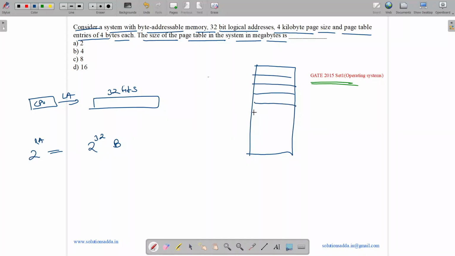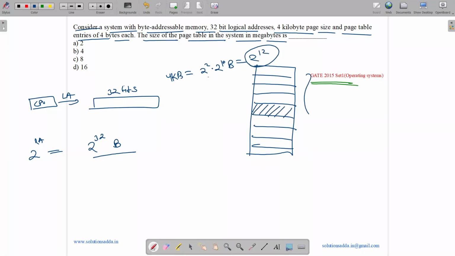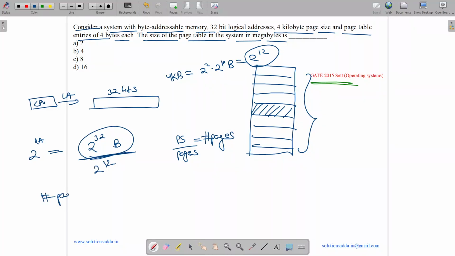Now process is divided into pages. So what is our page size? Page size is 4 KB, or it can be written as 2 to the power 2 into 2 to the power 10 bytes, which is equal to 2 to the power 12 bytes. So if 2 to the power 12 is the size of one page and 2 to the power 32 is the size of the entire process, then the number of pages can be found as process size by page size. The number of pages equals 2 to the power 32 divided by 2 to the power 12, which is equal to 2 to the power 20 pages.